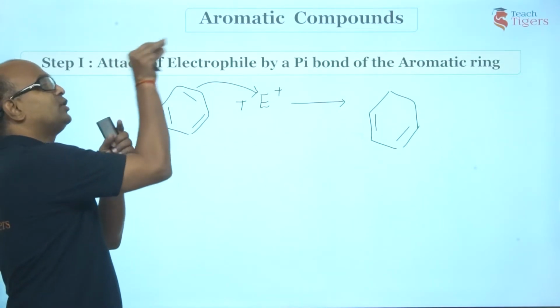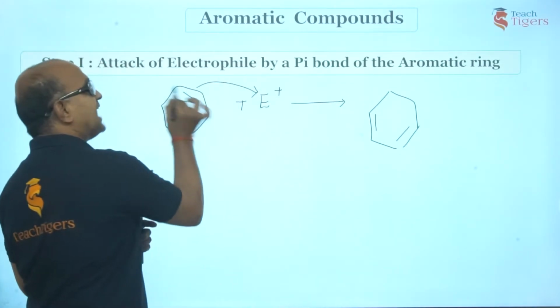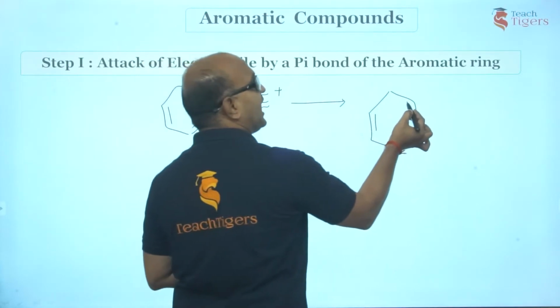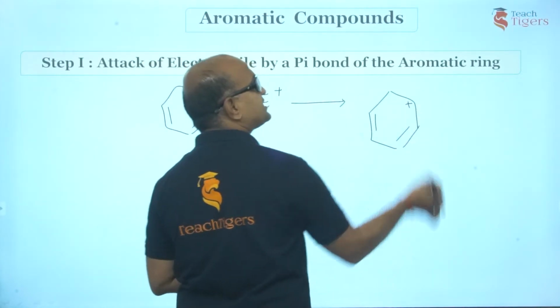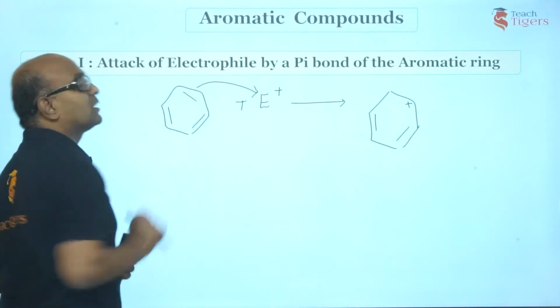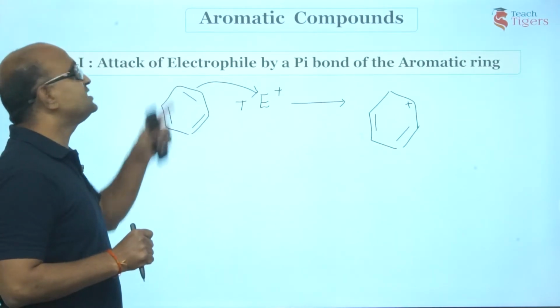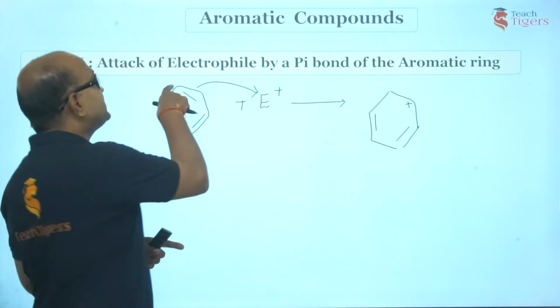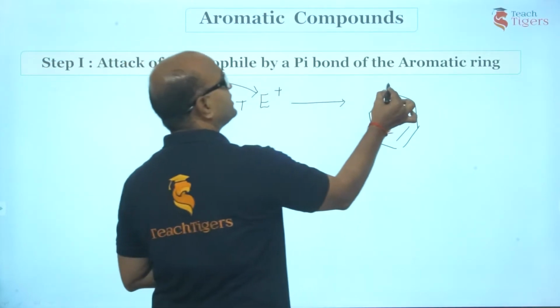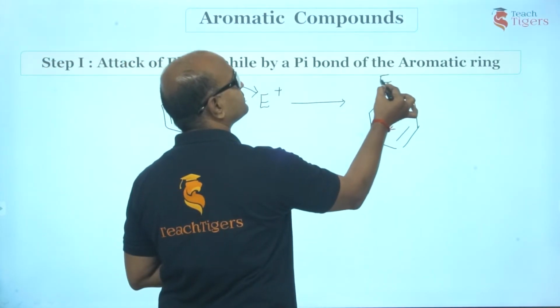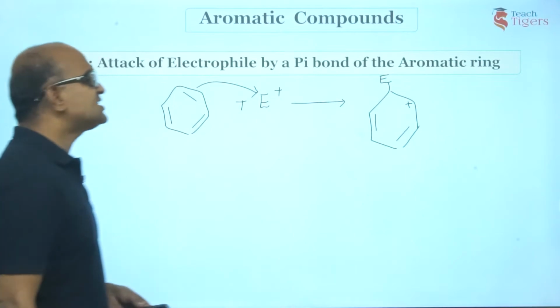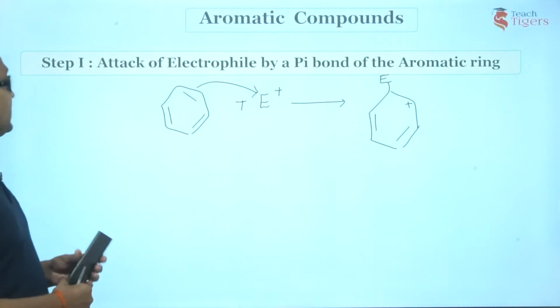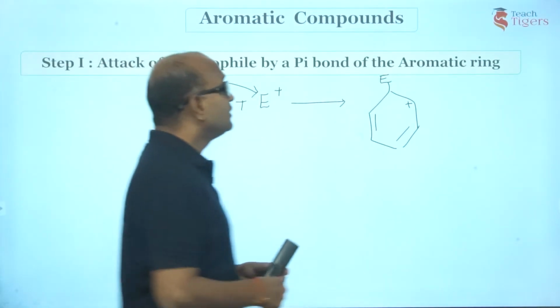This pi bond will donate an electron. One of these atoms will lose an electron. Say I have taken this carbon atom losing an electron to this carbon atom. This gets positive and this gets what? Negative. This negatively charged carbon will make a bond with E+. You are going to get this C. So the first step is the attack of the electrophile by a pi bond.